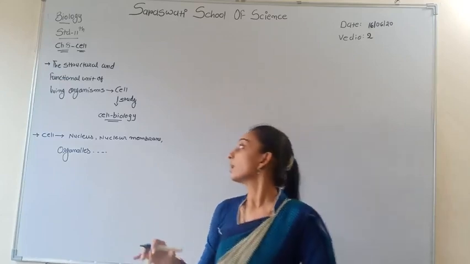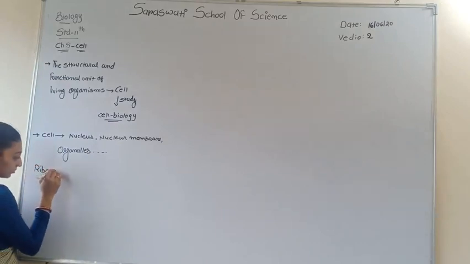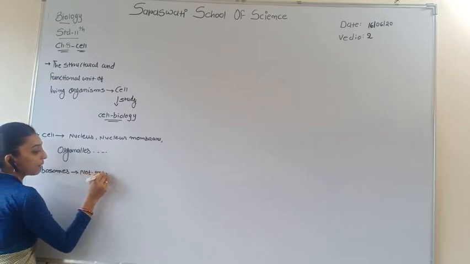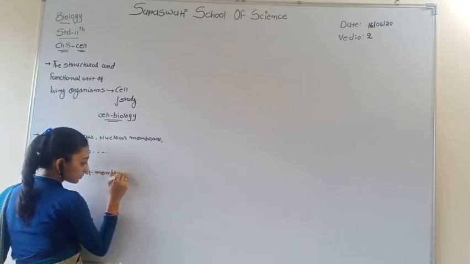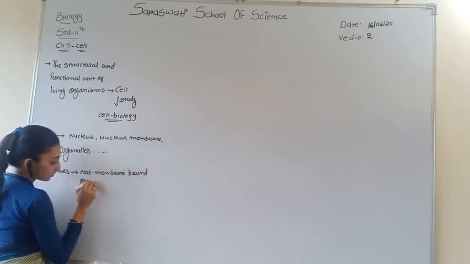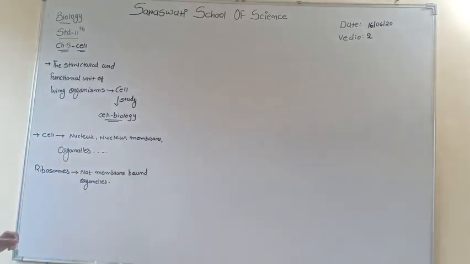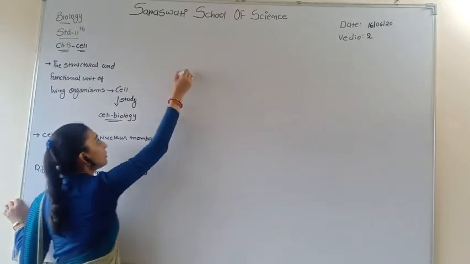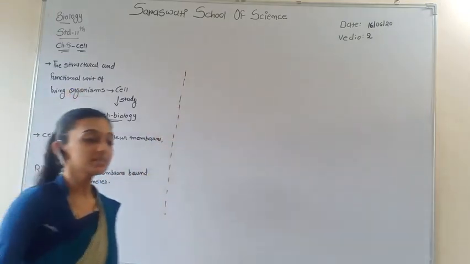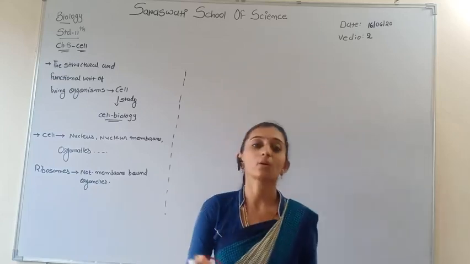Ribosomes are one of the organelles which are not membrane bound. So the basic structure of the cell is nucleus, nuclear membrane, and organelles.